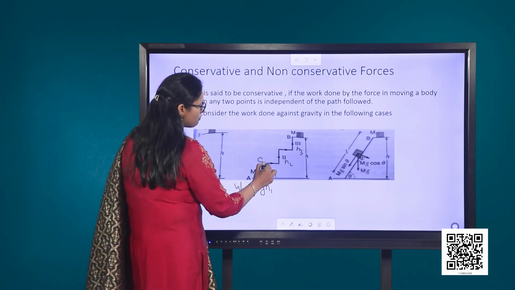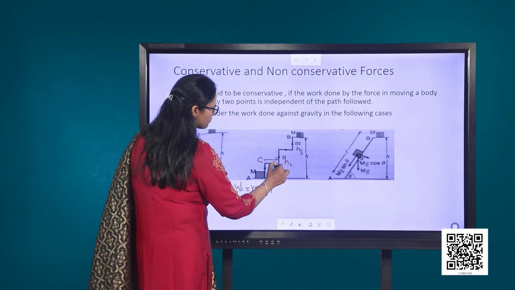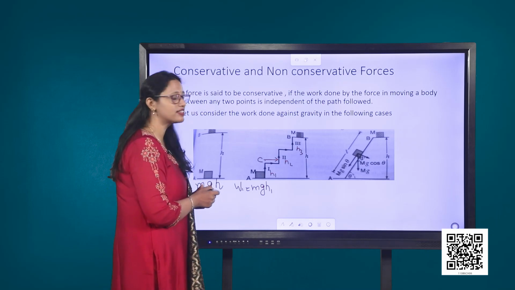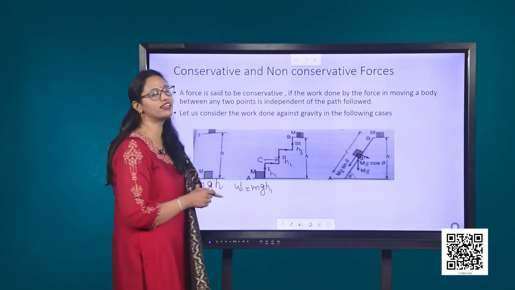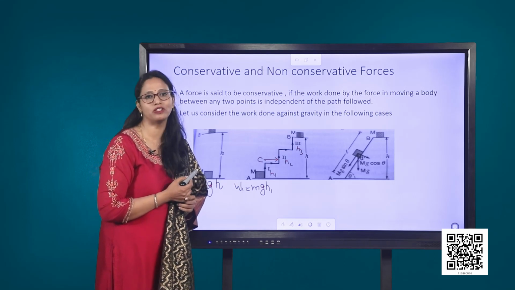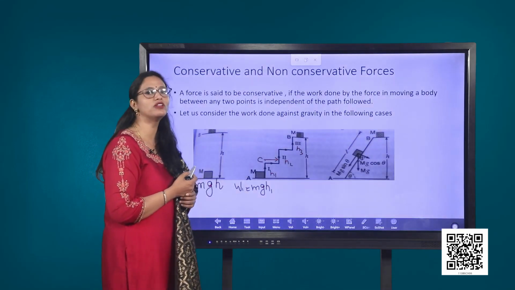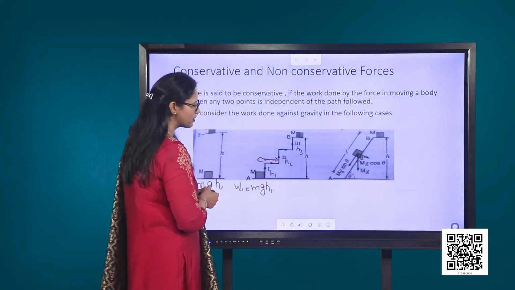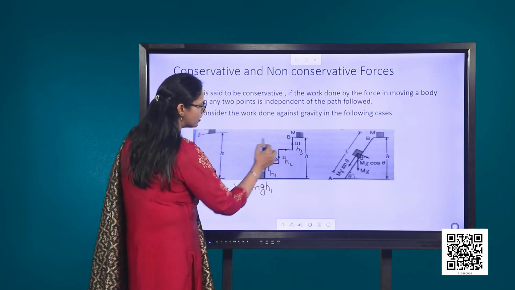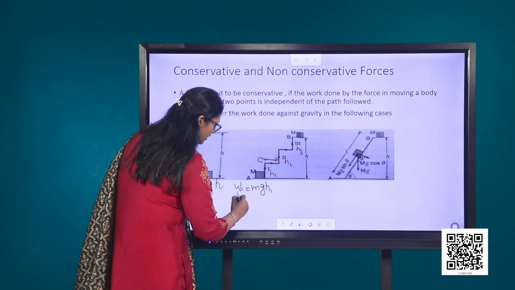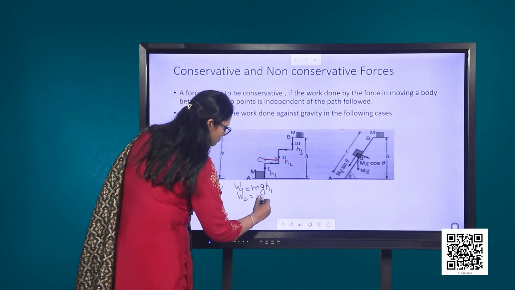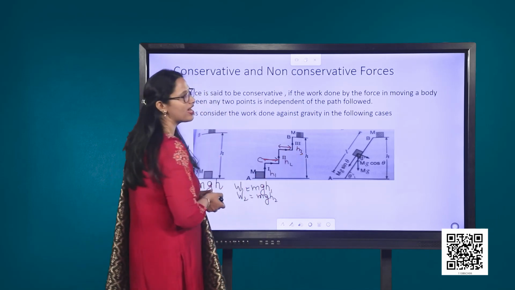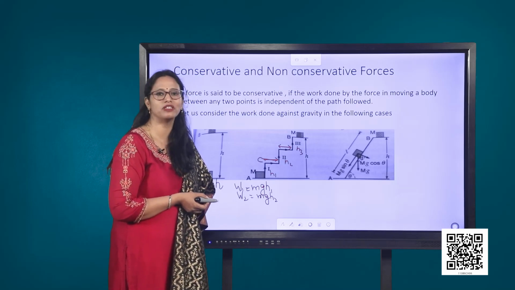For taking the object from this point to this point, we could see that the displacement is acting along the horizontal direction, whereas the gravitational force would be acting along a perpendicular direction. Therefore, the angle will be 90 degrees and hence no work will be done against the force of gravity to move an object along this particular path. Again, going from here till here, we will require work to be done, which will be given by mgh2. Again, along this path, no work will be done because the angle between the force of gravity and the displacement will be 90 degrees.